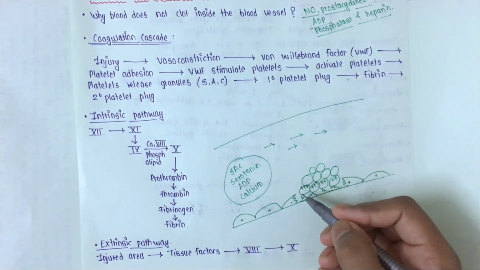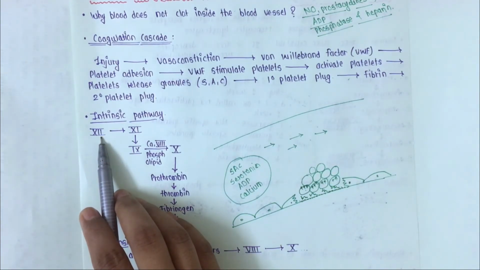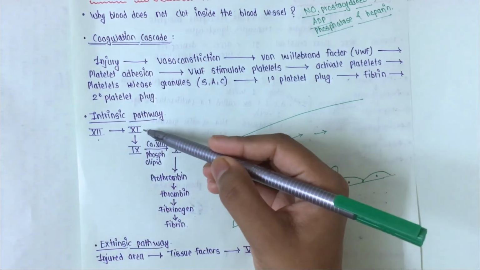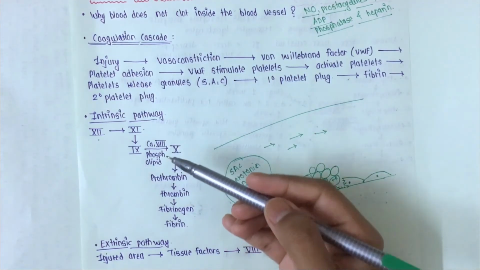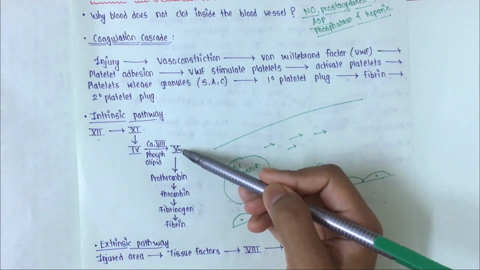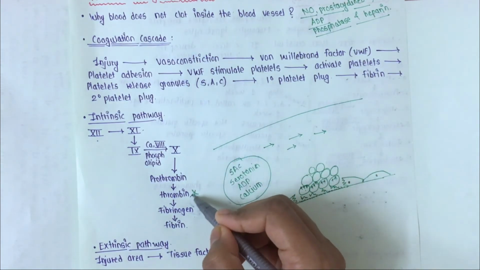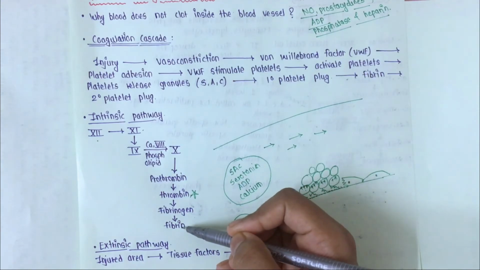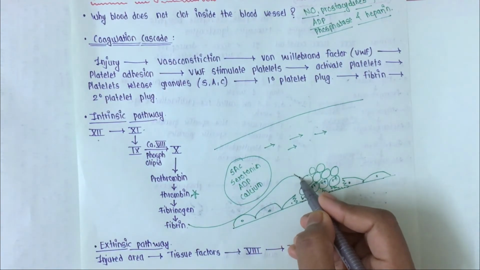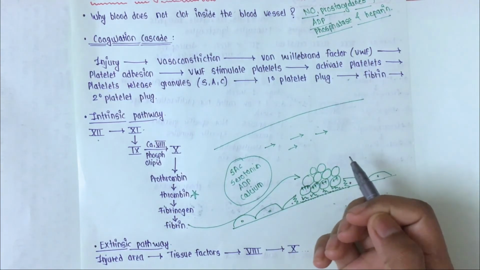On coming in contact with the injured endothelial cell or activated platelets, factor 12, the Hageman factor, gets activated, and this in turn activates factor 11, and factor 11 activates factor 9. Factor 9, in the presence of calcium, factor 8 and phospholipids, activates factor 10. Factor 10 causes prothrombin to convert into thrombin, and thrombin is the main key which converts the soluble fibrinogen to insoluble fibrin. Now this fibrin